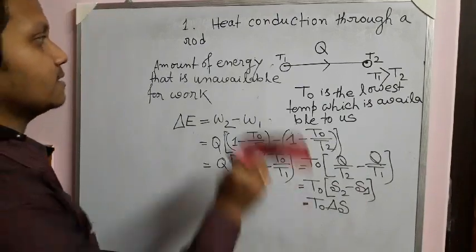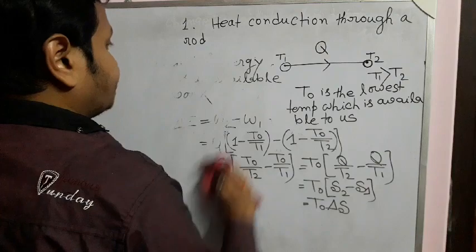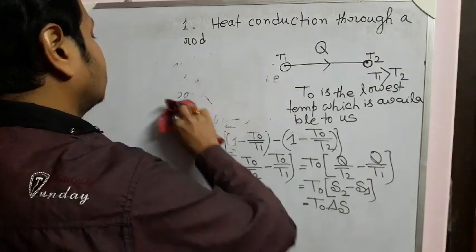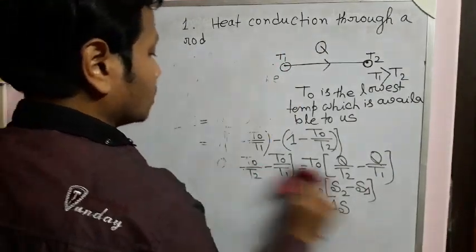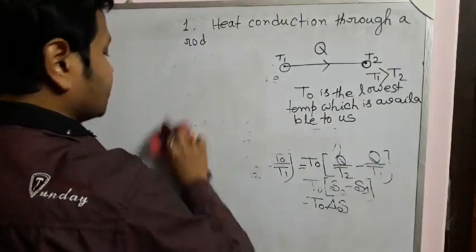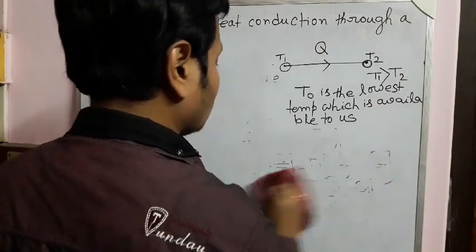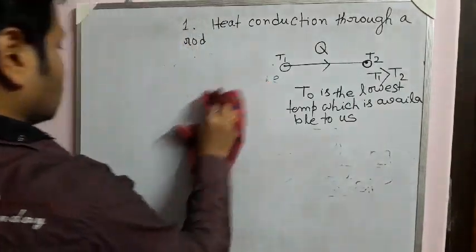It has a significance, which I will tell. We explained the unavailable energy by taking a suitable and simple example of heat conduction.